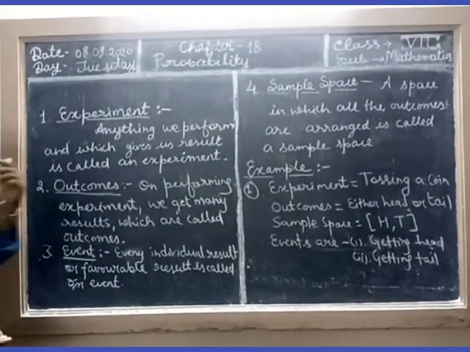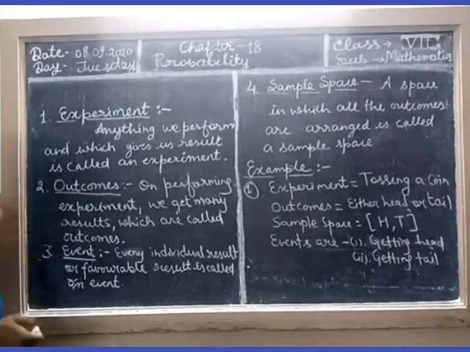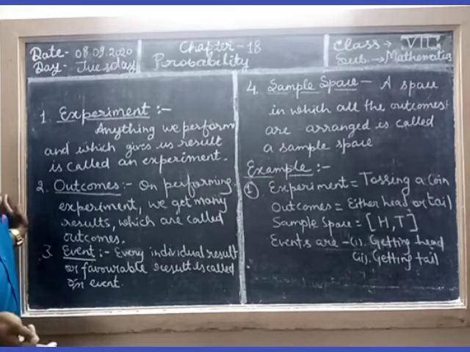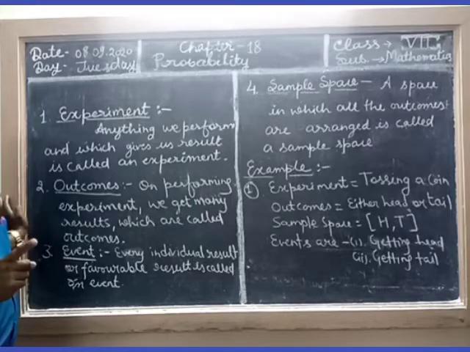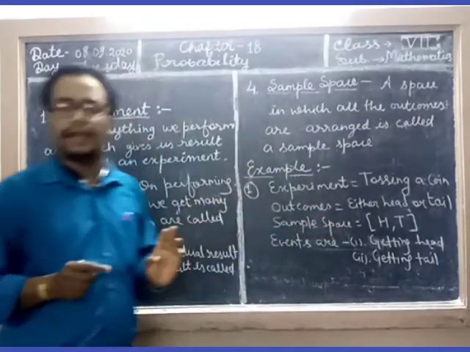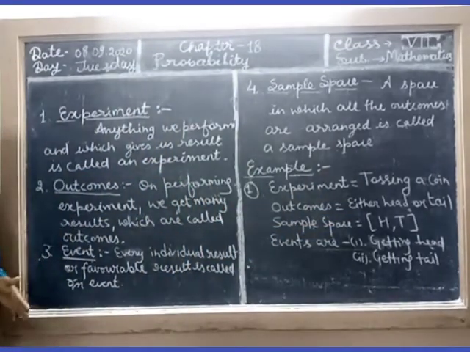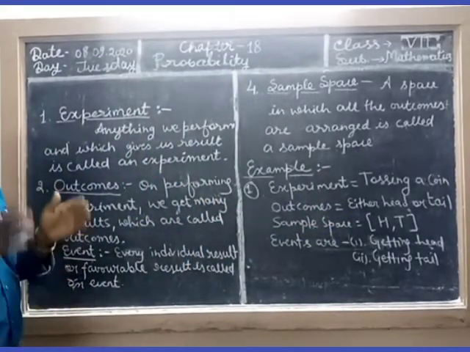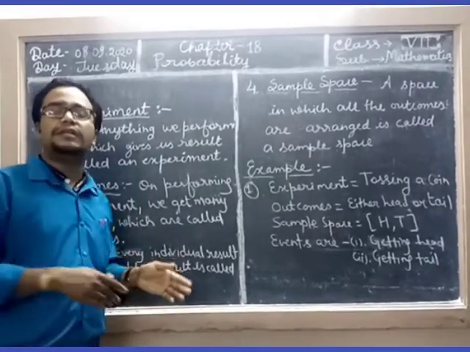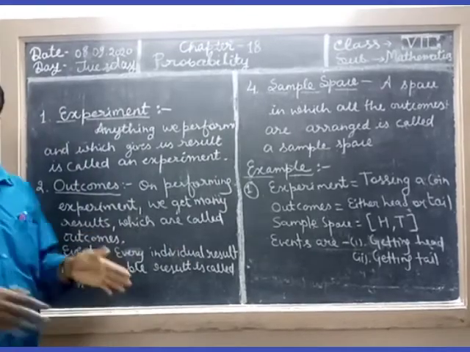For example, the experiment is tossing a coin. If we toss a coin, then it is an experiment. On tossing a coin, there are two results, head or tail. So these are the outcomes. Then sample space is a space in which we write the outcomes in arranged order.